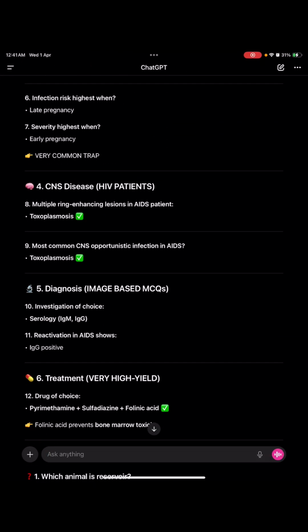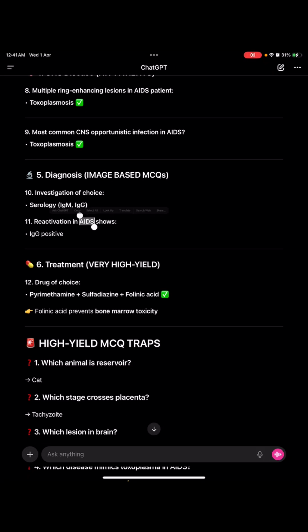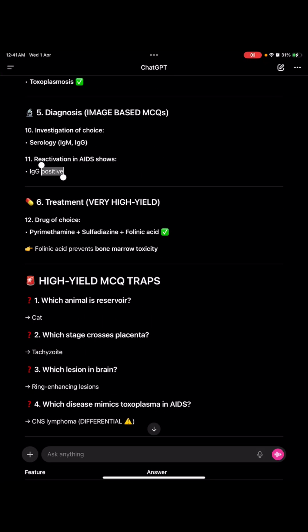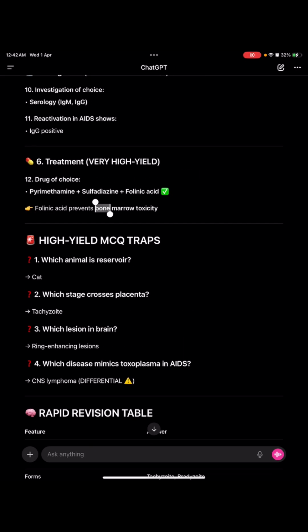The most common CNS opportunistic infection in AIDS is toxoplasmosis. Then talking about diagnosis, investigation of choice is serology, IgG antibody. Reactivation in AIDS shows IgG positive. Then its treatment, drug of choice: pyrimethamine with sulfadiazine and folinic acid. Why folinic acid? Because it prevents the bone marrow toxicity.